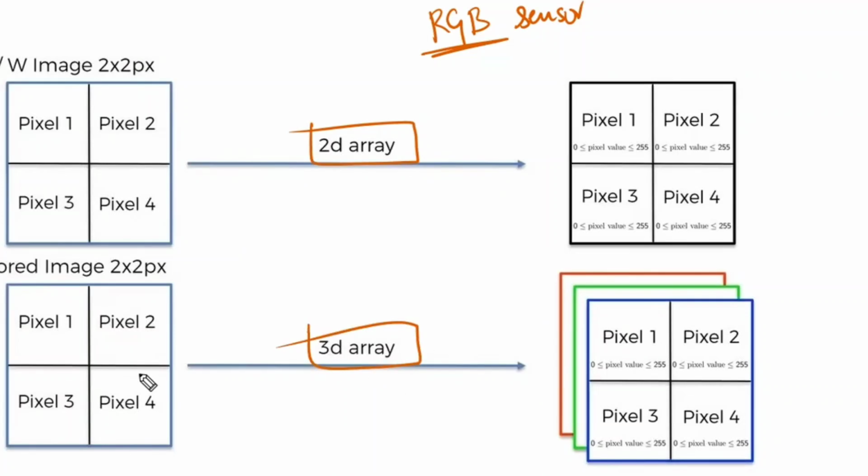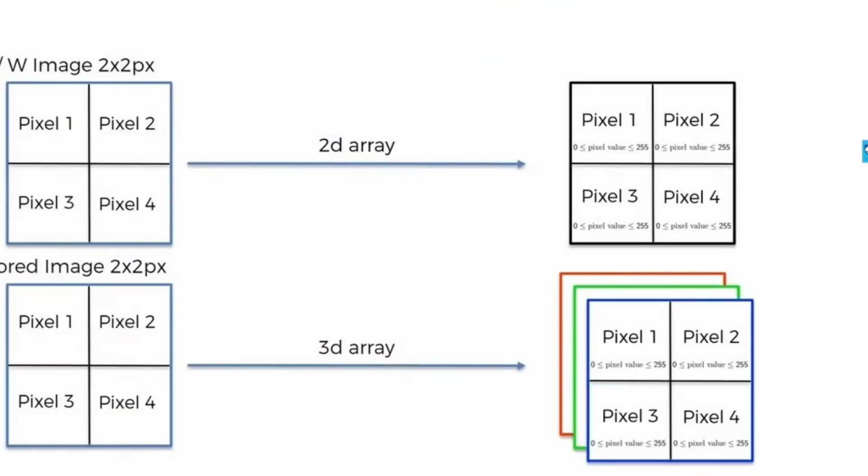For example, let us take any color image. Sir, this is a 2D photo only, right? This is not a 3D photo. It is a 2D photo, but within the 2D, if you draw a line like this, whatever pixel is there, the pixel color is a combination of red, green, and blue. The color will be identified based on how much percentage of green, how much percentage of red, and how much percentage of blue is there. It is going to take the combination of these three.